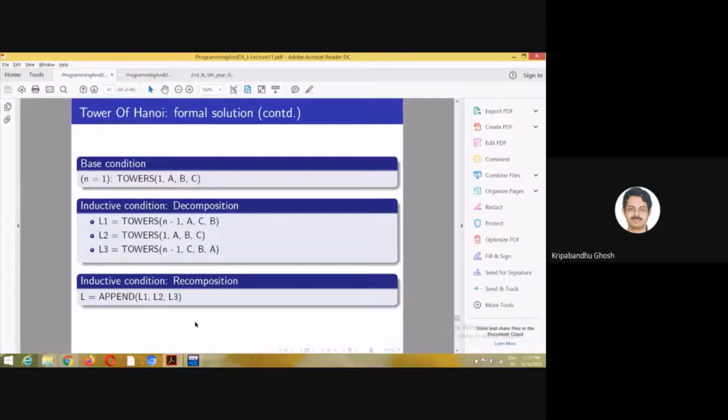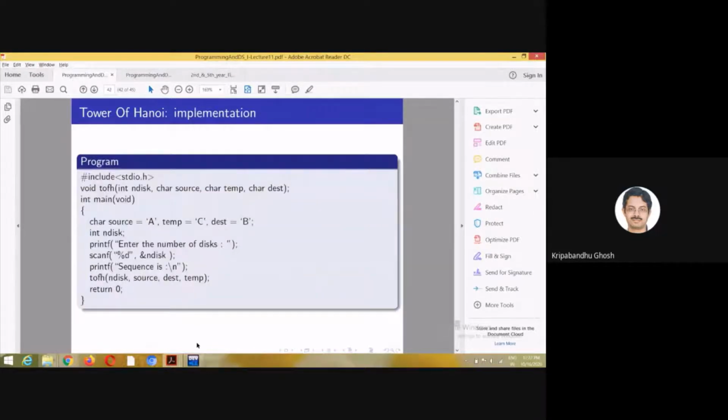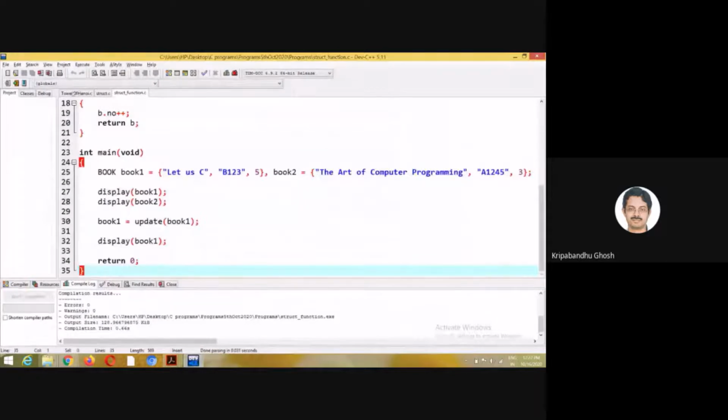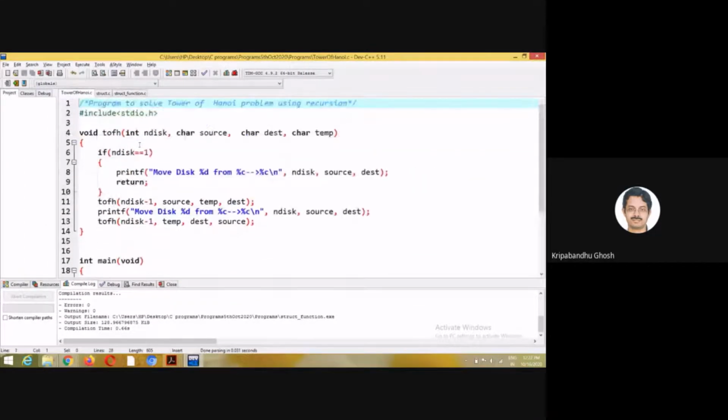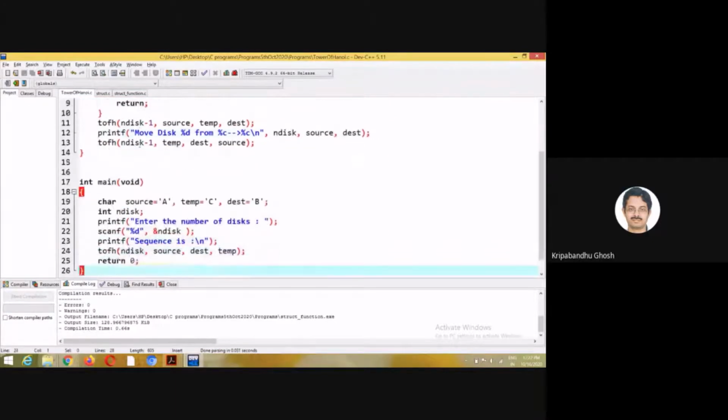Okay, so let me show you the code, which is simple enough. This is the main function.